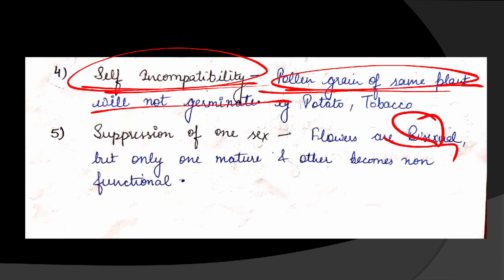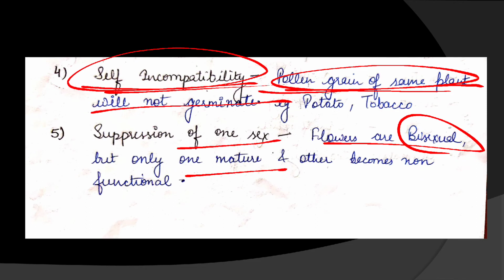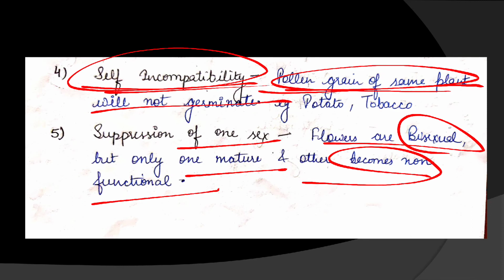Next is the suppression of one sex. Flowers are bisexual. They have both sex organs, but only one matures and the other becomes non-functional. Okay, this is what suppression of one sex is. Either the male becomes non-functional or the female.